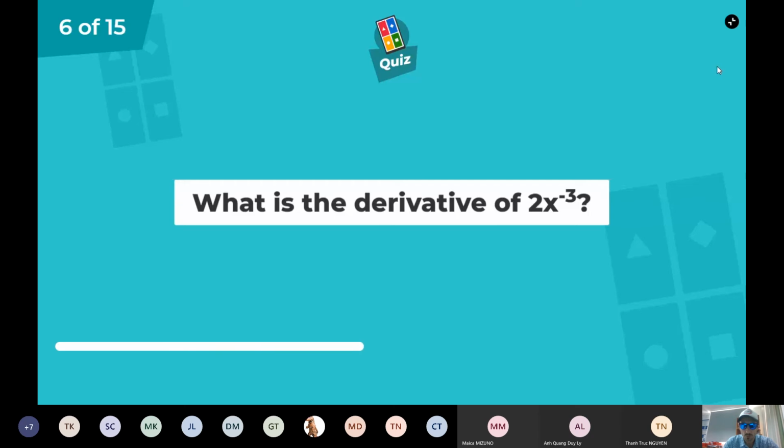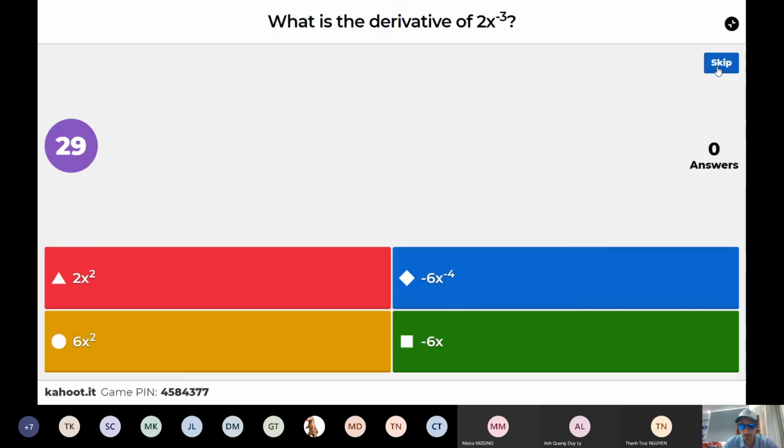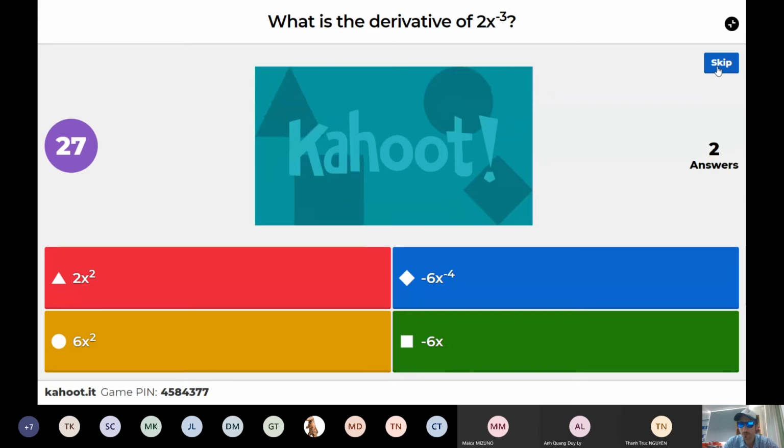What is the derivative of 2x to the power of negative 3? 2x to the power of negative 3. What does that all mean?